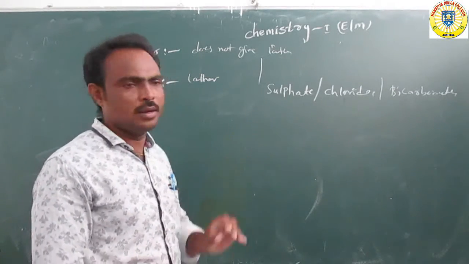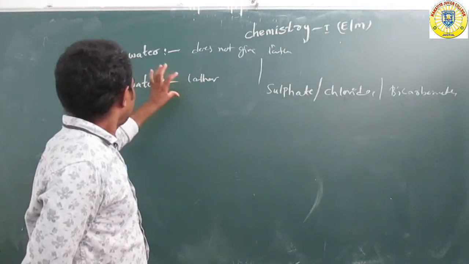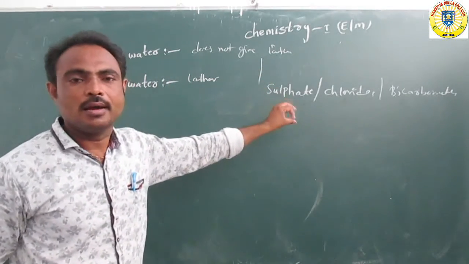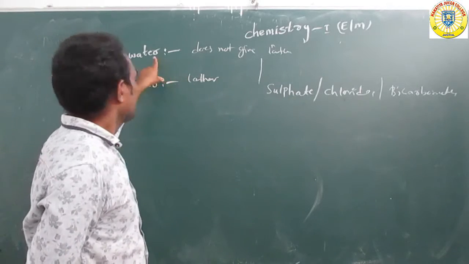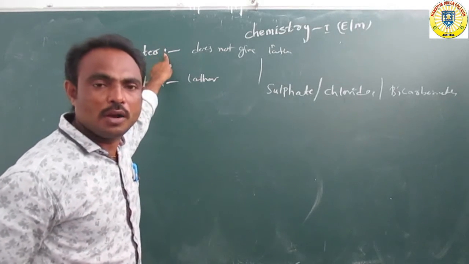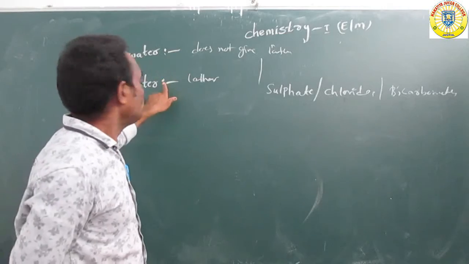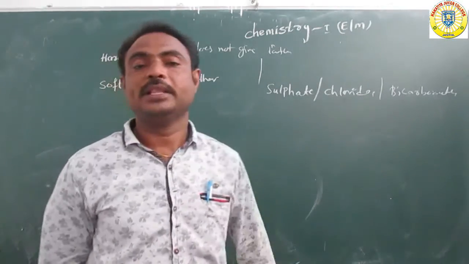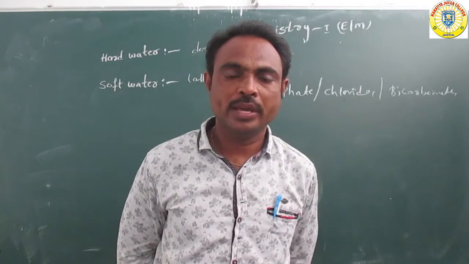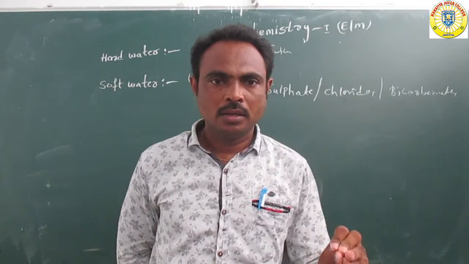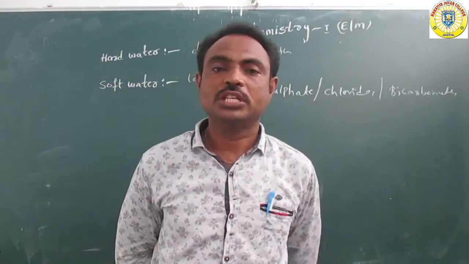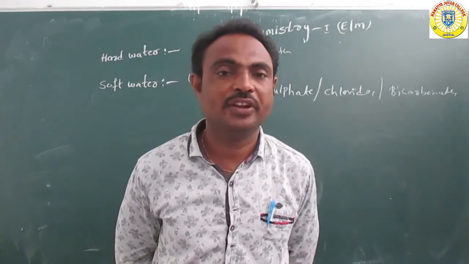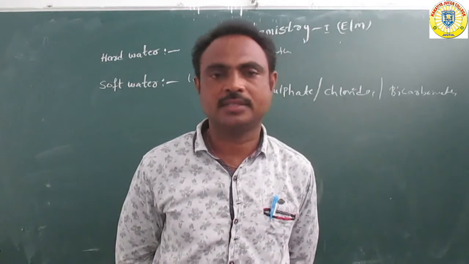Overall, we remove the impurities or these salts from hard water, so hard water is converted to soft water. In this process we use some different types of methods.